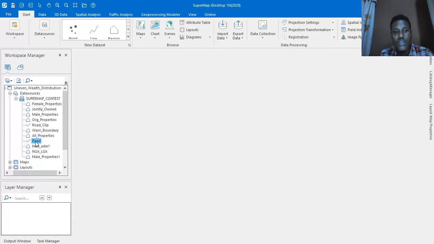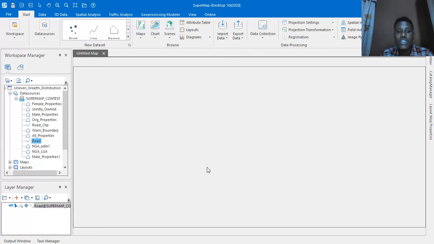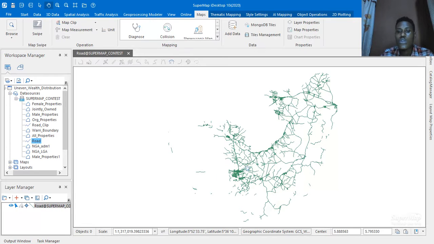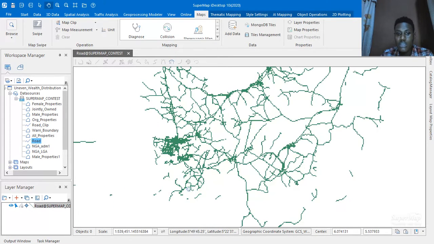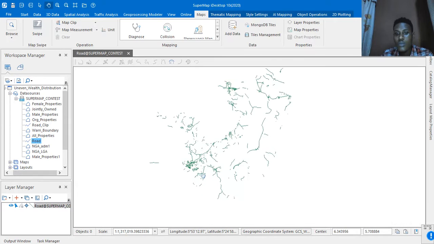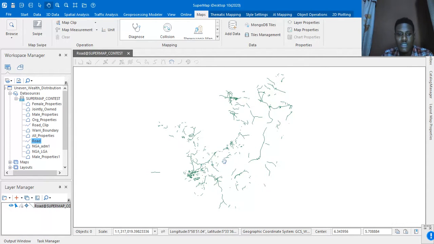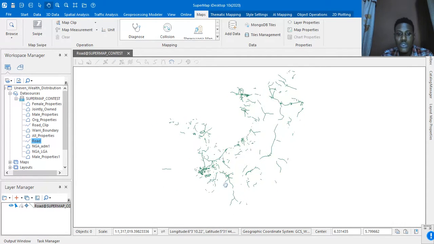The roads data set used was that of Delta State, where Warri is situated, and this road data set seems to belong to the whole of Delta State, which wouldn't fit well with the project I was trying to work on.